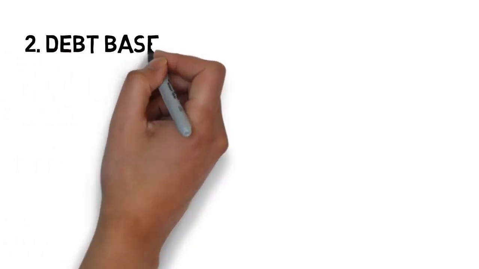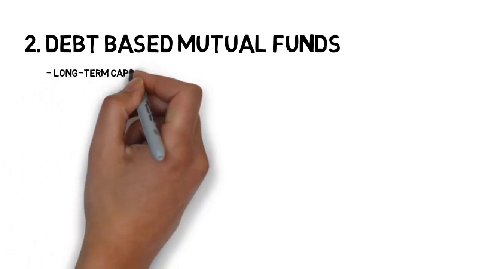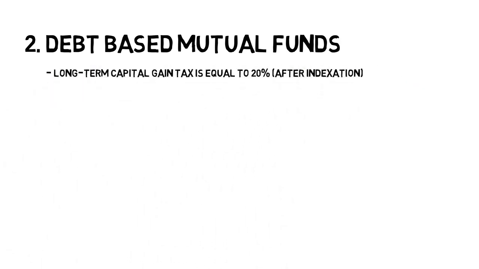The second is debt-based mutual funds. For the debt-based mutual funds, the long-term capital gain is equal to 20% after indexation. Please note that indexation is a method of reducing the capital gains by factoring the rise in inflation between the years the fund was bought and the year when they are sold. The longer the holding period, the higher are the benefits of indexation. Overall, indexation helps you to save tax on gains from debt mutual funds and enhance your earnings.